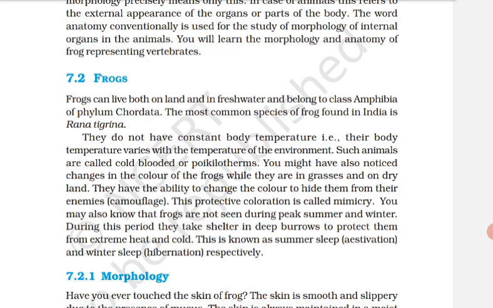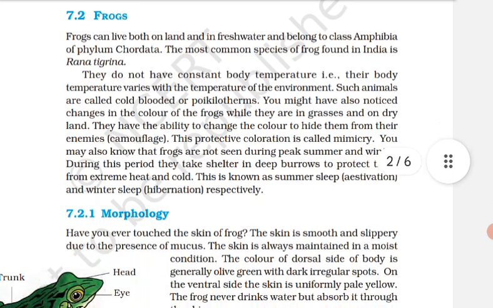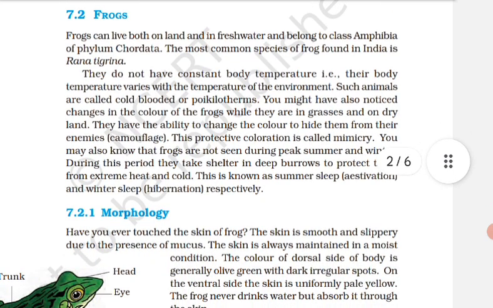Above the mouth, a pair of nostrils is present. Eyes are bulged and covered by a nictitating membrane that protects them while in water. On either side of the eyes, a membranous tympanum ear receives sound signals.